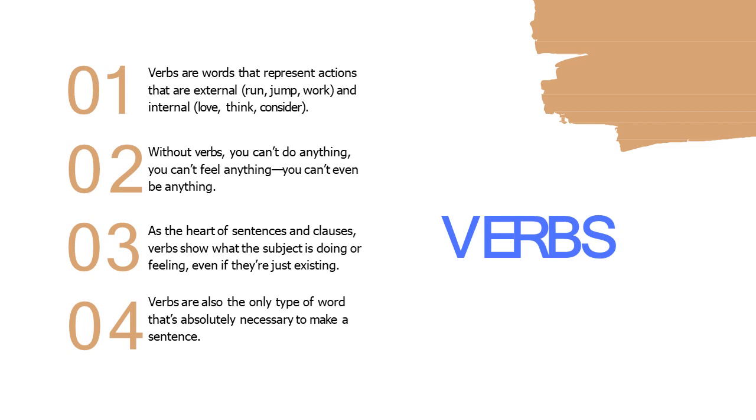Without verbs, you can't do anything. You can't feel anything. You can't even be anything. As the heart of sentences and clauses, verbs show what the subject is doing or feeling, even if they are just existing. Verbs are also the only type of word that's absolutely necessary to make a sentence.